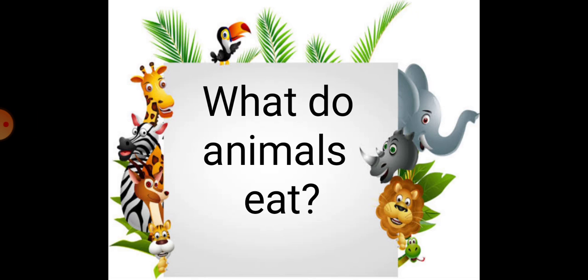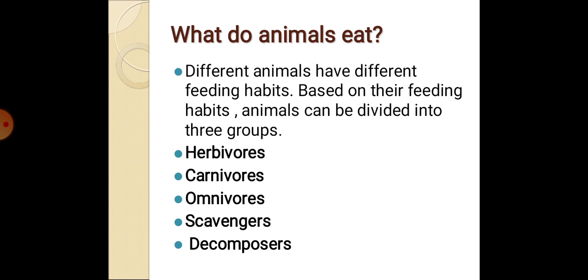What do animals eat? That is, food habits of animals. Now we are going to see about the food habits of animals. Different animals have different food habits. Based on their food habits, animals are divided into three groups: herbivores, carnivores, and omnivores.